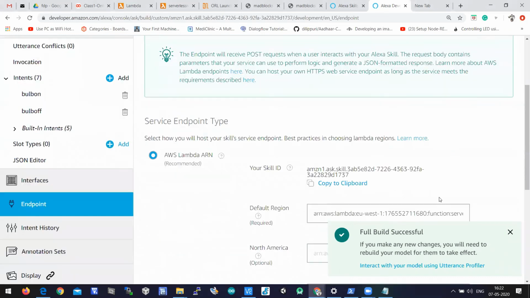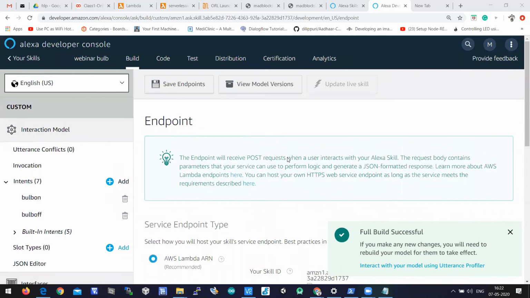If the model is built, you'll get a pop-up that says full build successful. Here on my screen you can see full build successful. Okay, it means that your build is completed. It means that your intents are trained. So let's test whether it is displaying the welcome voice or not. So let's test our application.